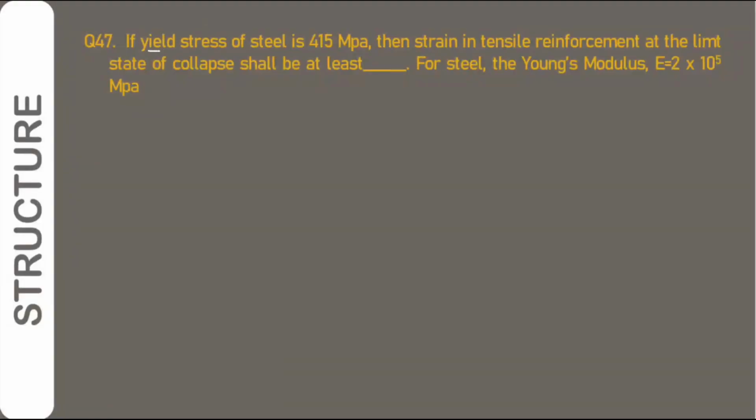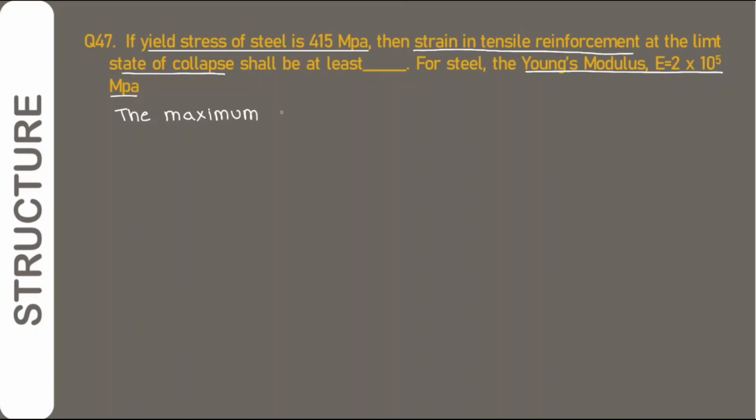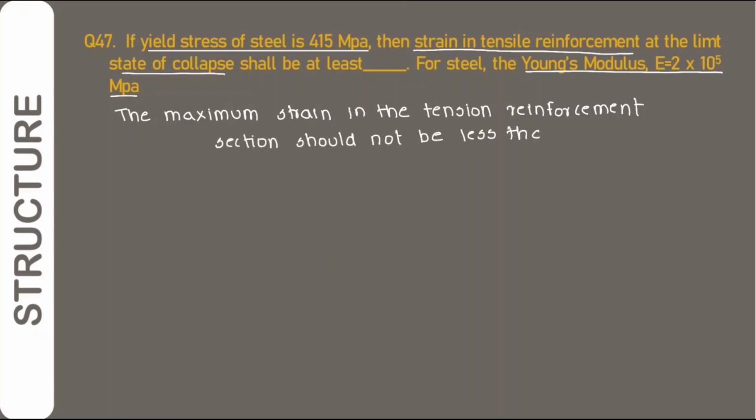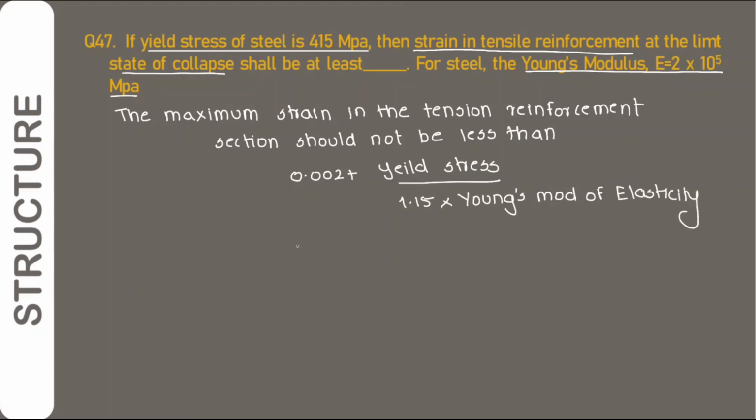If yield stress of steel is 415 MPa, then strain in tensile reinforcement at limit state of collapse shall be at least. Consider the Young modulus given. So we know that the maximum strain in the tension reinforcement section should not be less than 0.002 plus yield stress divided by 1.15 into Young modulus of elasticity. This is the formula. On putting all the values, the strain in tensile reinforcement at the limit state of collapse should be 0.0038.